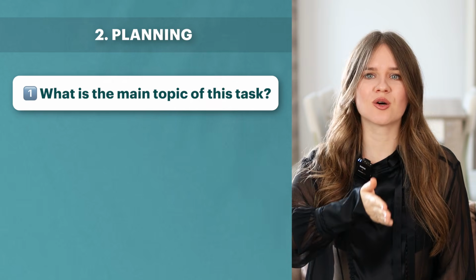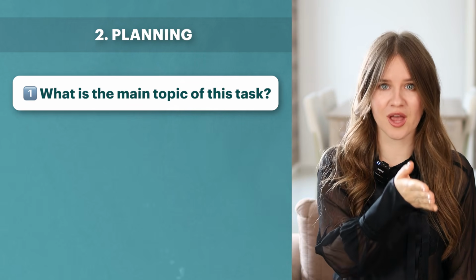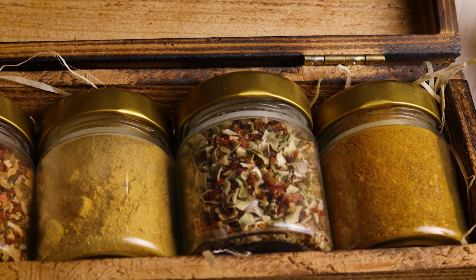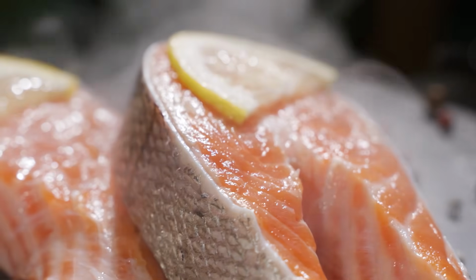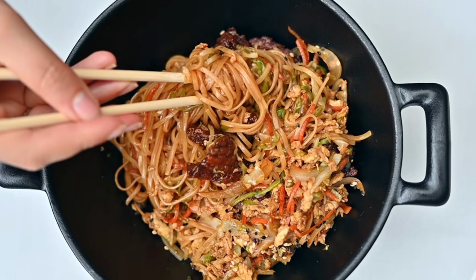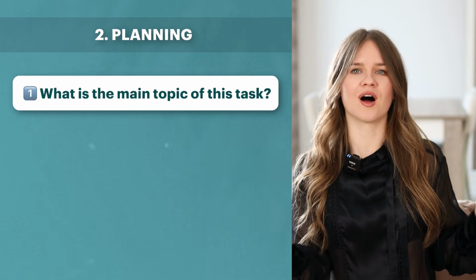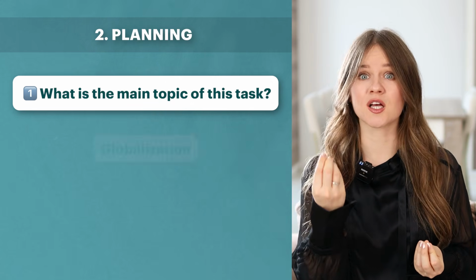So you don't simply go to the supermarket and buy what is normally grown in your area. You can buy bananas from Ecuador, spices from India, coffee from Brazil, salmon from Norway, pasta from Italy, noodles from China, and so on. What do we call the process by which countries become more connected these days?